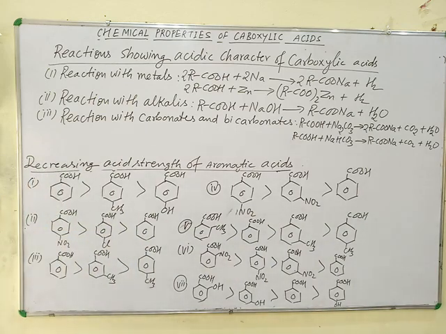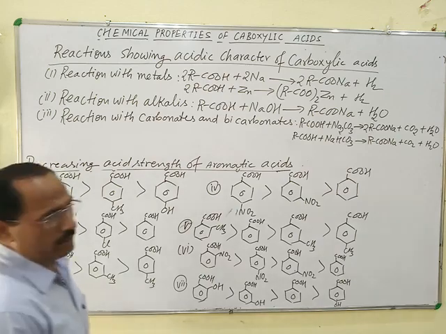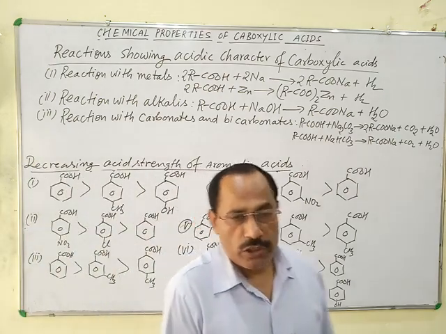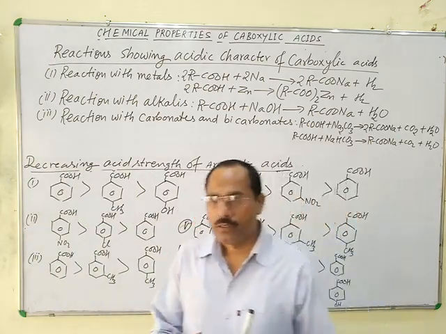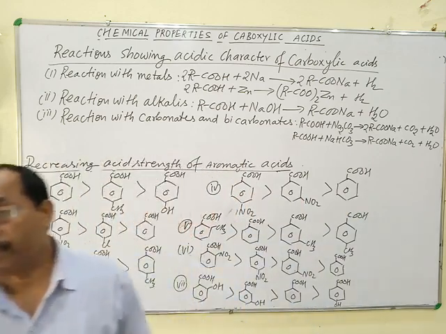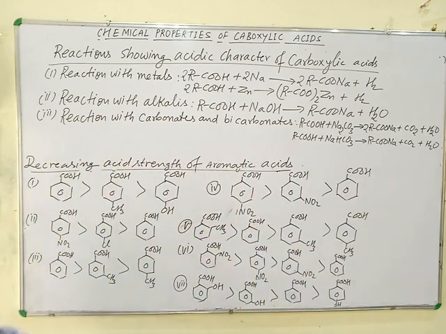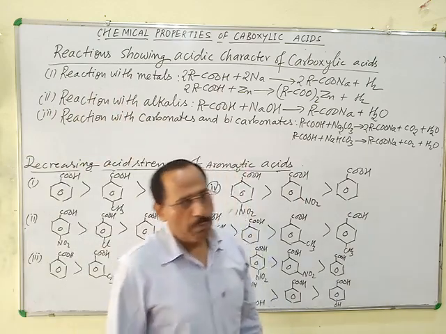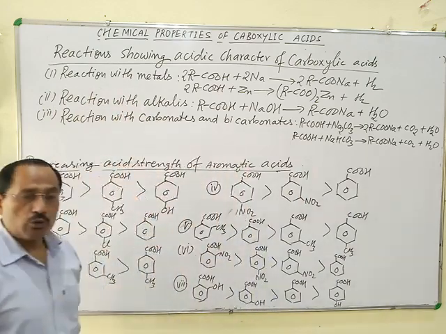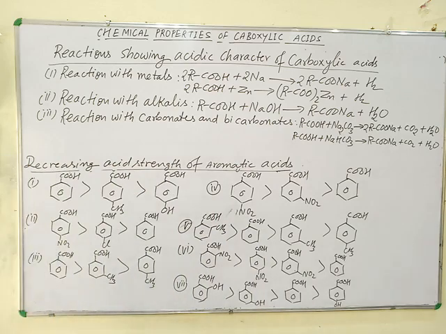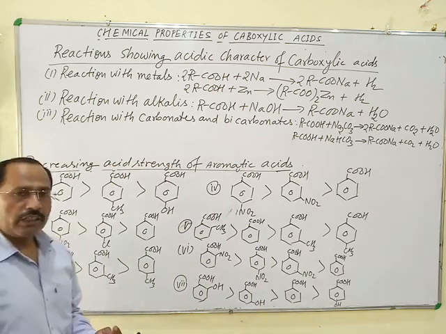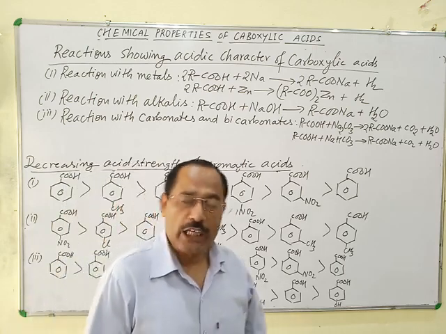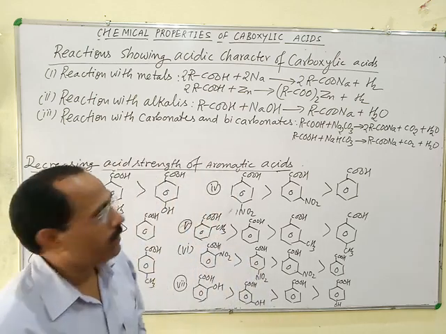Now, about some chemical reactions of carboxylic acid which certify their acidic character. First one is reaction with metals. Active metals liberate hydrogen from carboxylic acids, because in carboxylic acids hydrogen is acidic and reactive in nature.